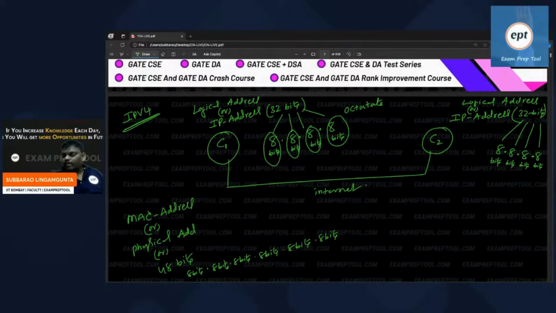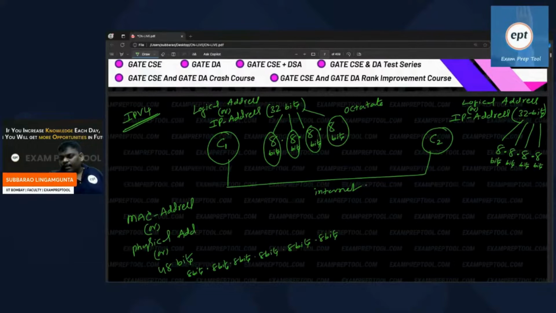Inside mobile, whatever is there, that is called physical address. So can anyone guess how to get the computer logical address? Can anyone help me?